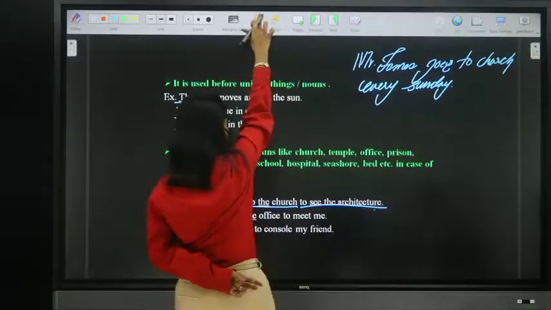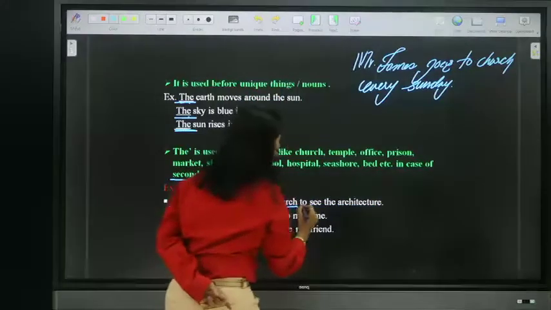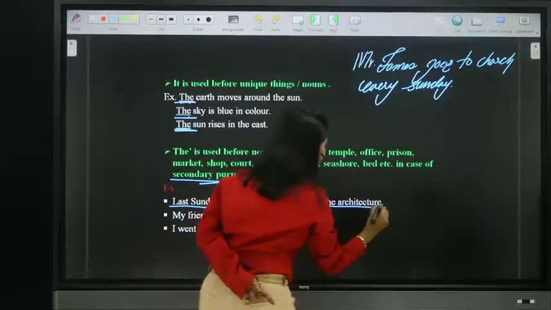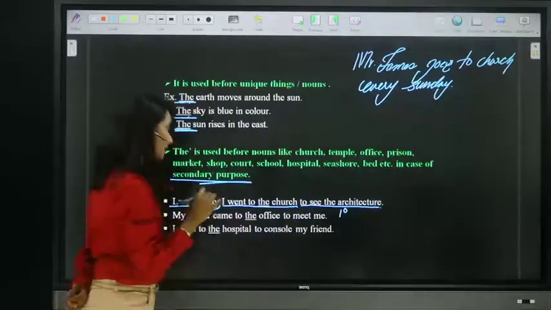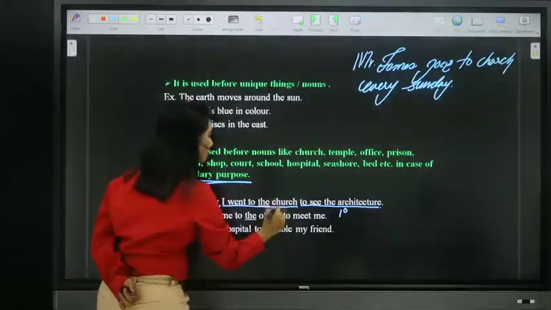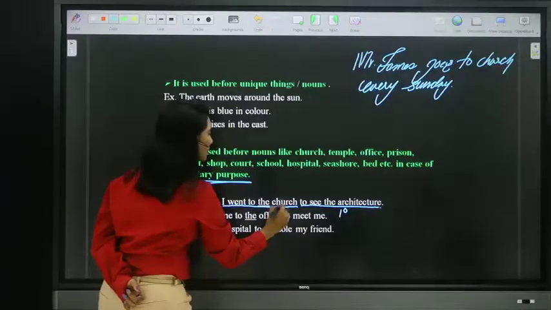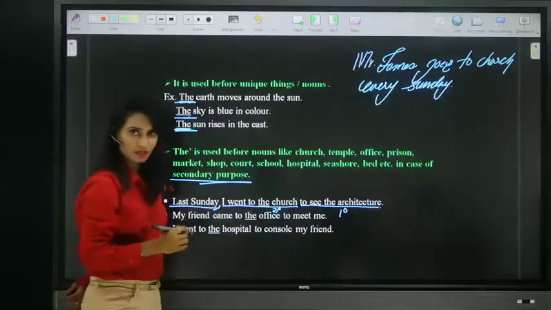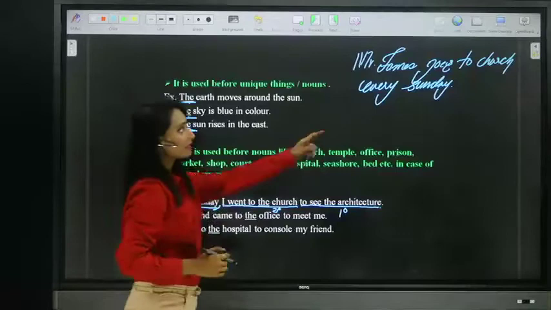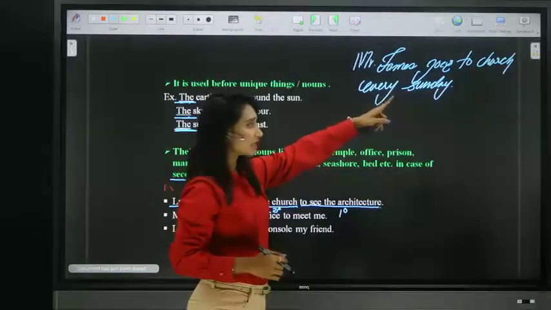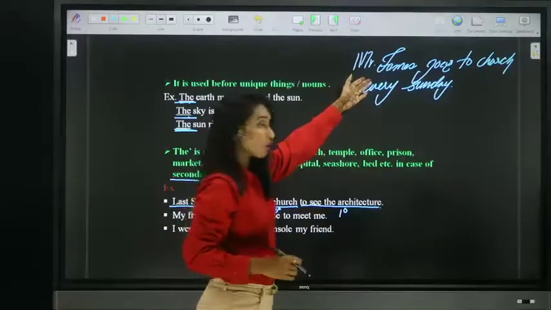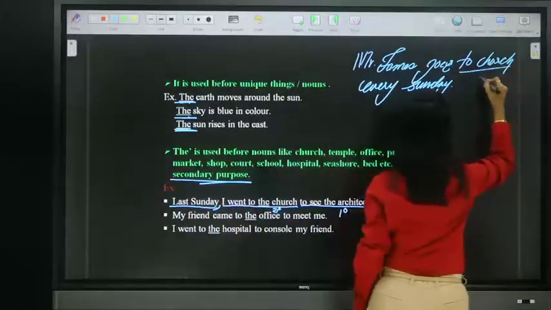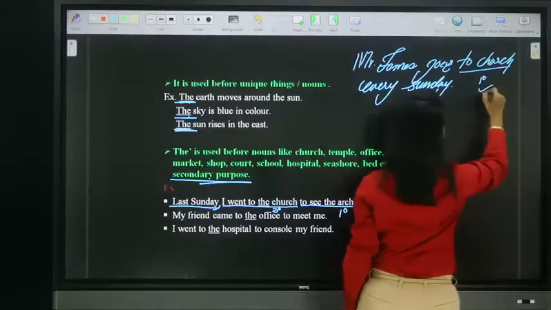So I went to church last Sunday. Why? To see the architecture. So that is my primary purpose. For that, I went to church. So this is my secondary purpose. See, did we place article the before church in this sentence? Have we placed? No, because this is our primary purpose, so no article is placed.